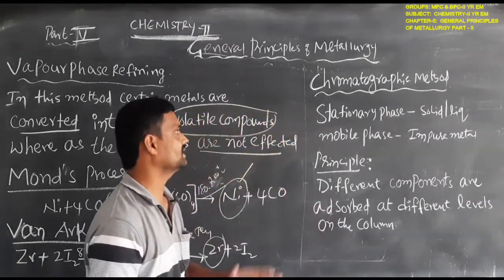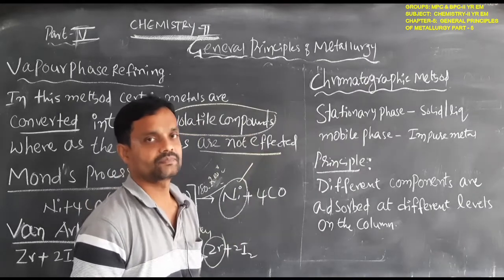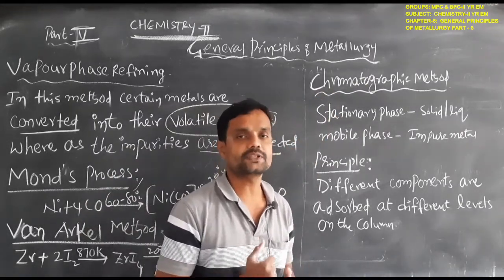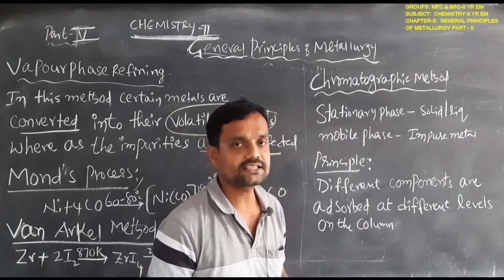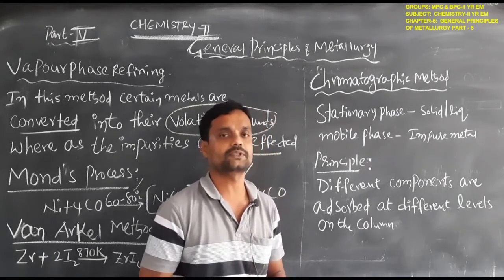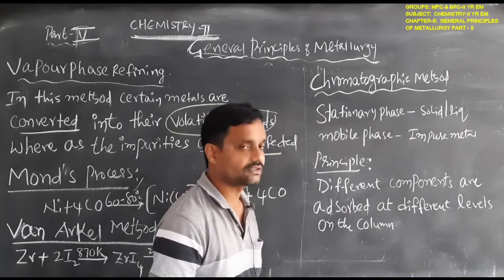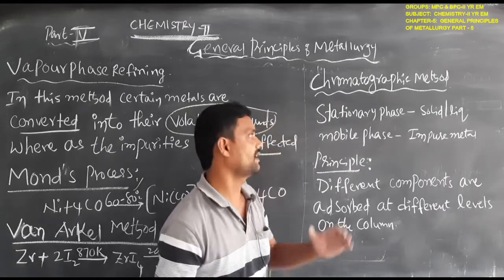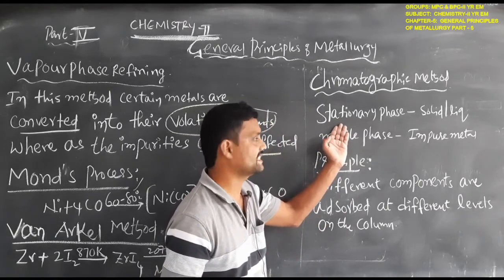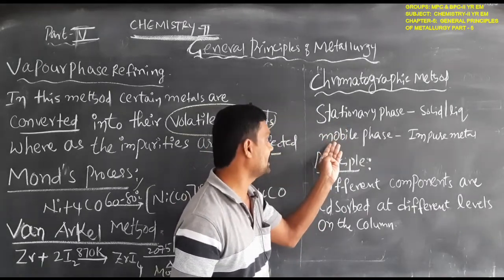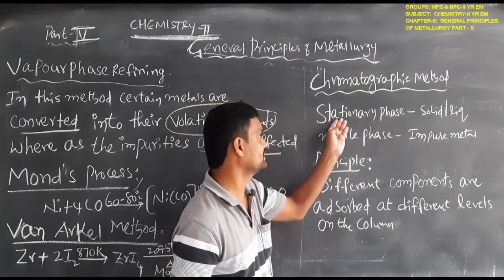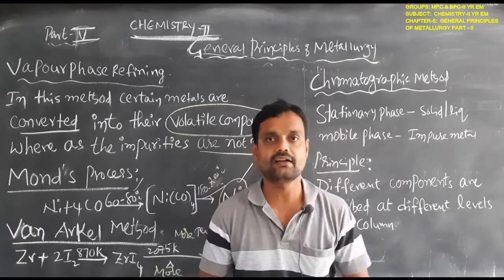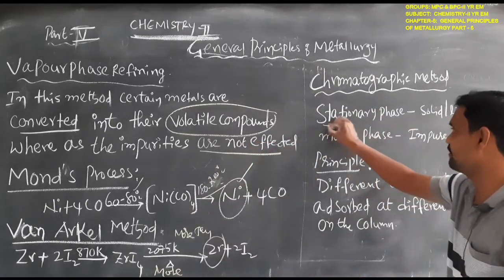The next purification method is the chromatographic method. In this chromatographic method, for example, we use column chromatography. In column chromatography, there are two different phases: one acts as a stationary phase, another acts as a mobile phase.